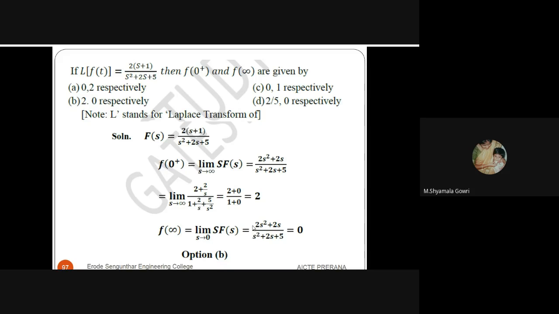We'll solve the next one also. F of infinity is the limit as s tends to 0. For f(0+), we substitute s as infinity. For f(infinity), we substitute s as 0. Similarly, we solve this one. While substituting s as 0, the numerator will be 0 and the denominator will be 5. 0 by 5 is 0. The answer is 2 and 0 respectively. Option B is the right answer.